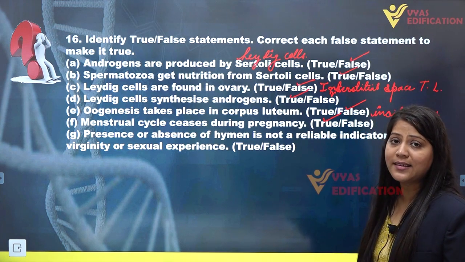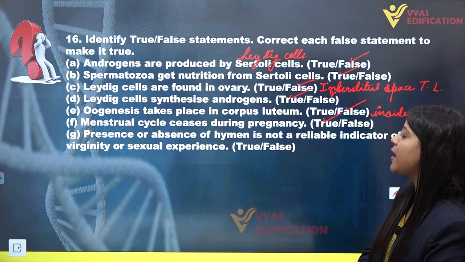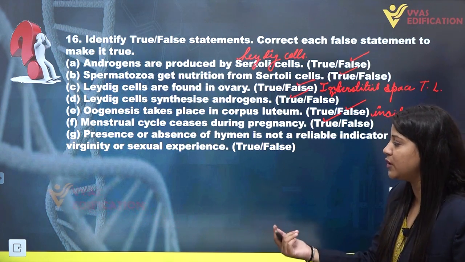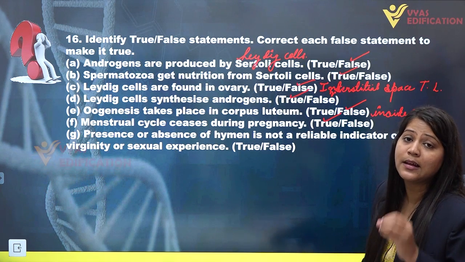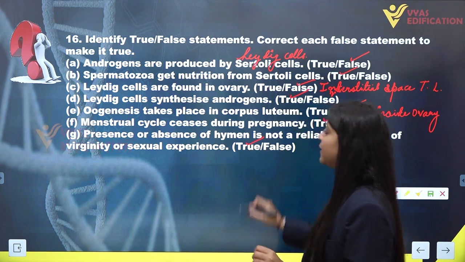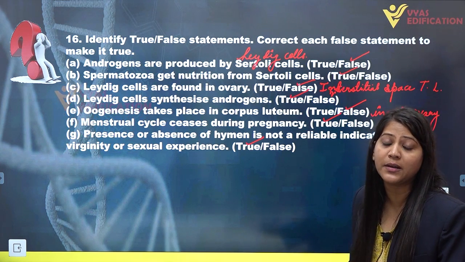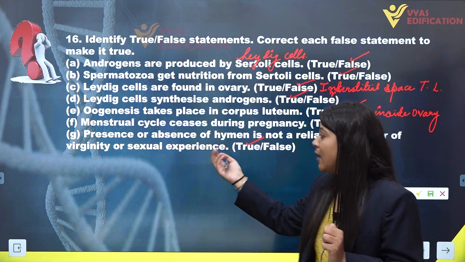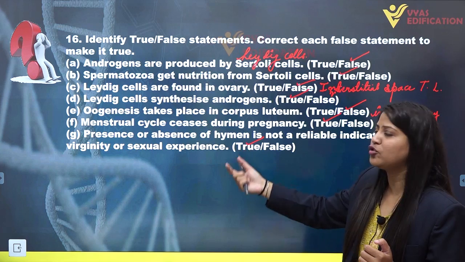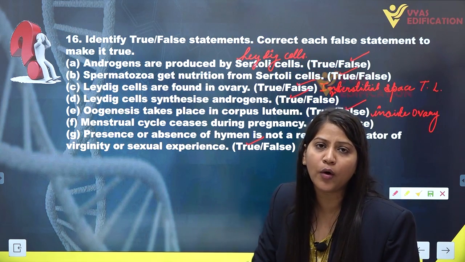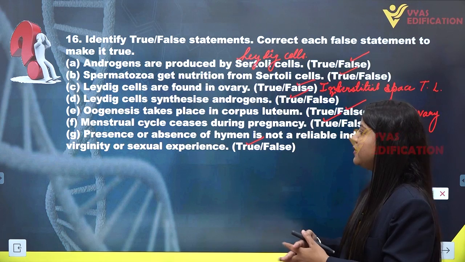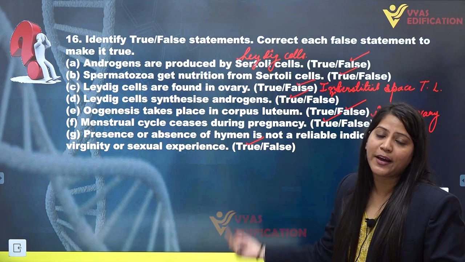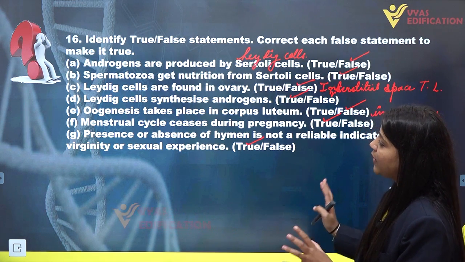Now the last statement of this question we have is presence or absence of hymen is not a reliable indicator of virginity or sexual experience. This is also a correct or true statement, as hymen often breaks due to some sport activities in women. So this is not a sign of virginity or any sexual experience. So these are all the statements we have done with.